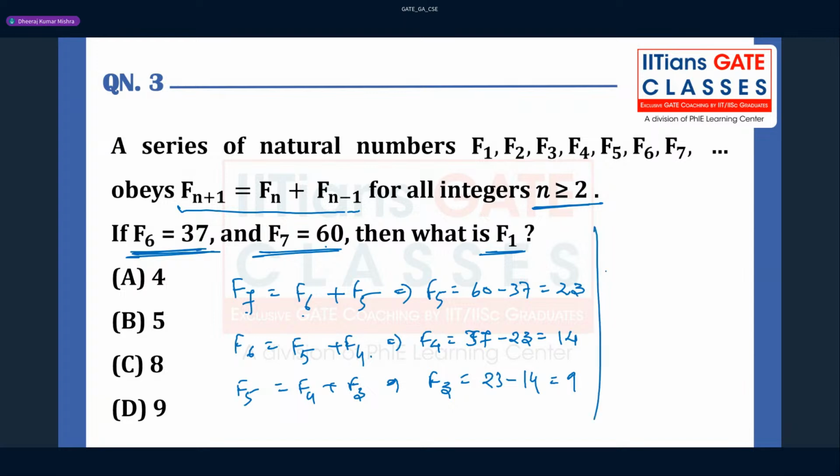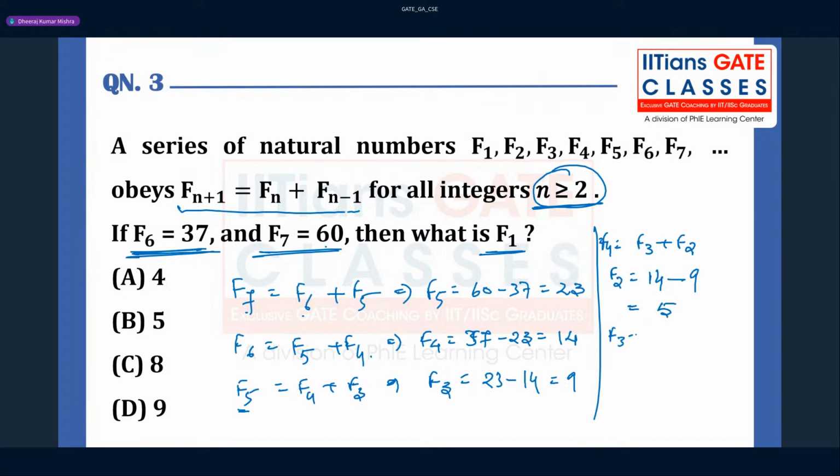Chalo. Now you go back again. So this is f5. Now you can write f4. F4 is nothing but f3 plus f2. So from here you can find f2. Because here you have to make sure that n should be greater than or equal to 2, right? This was a very good question. So f2 is going to be f4 minus f3, where f4 is 14. You have to just subtract from the previous. So this is 5.